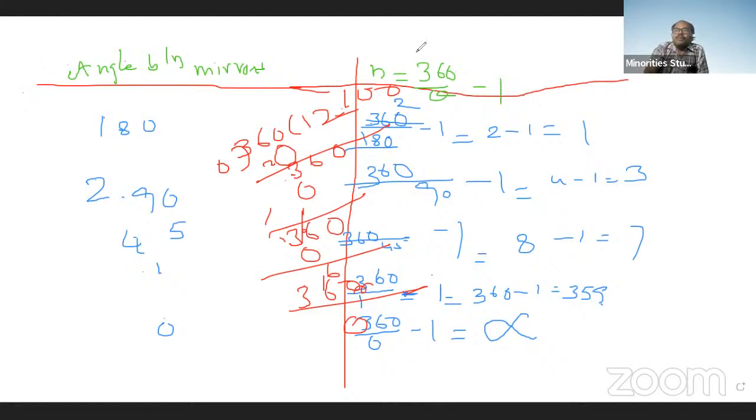Now we are learning about properties of light. The next property of light is dispersion of light. What is dispersion?